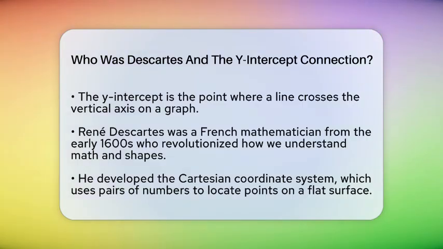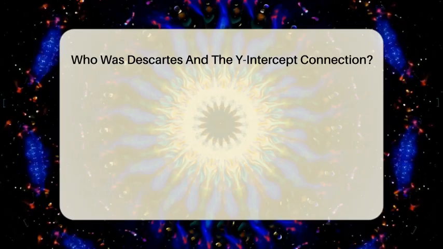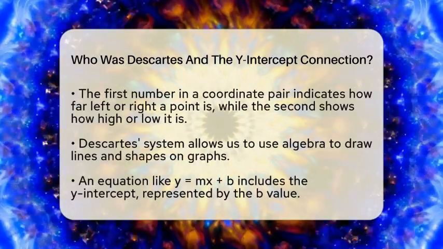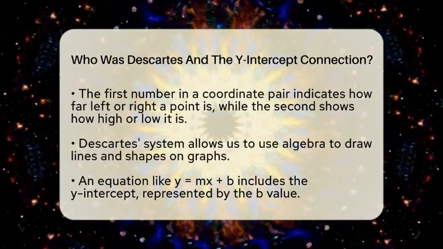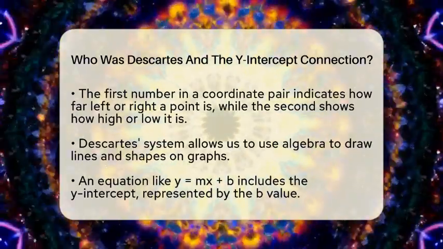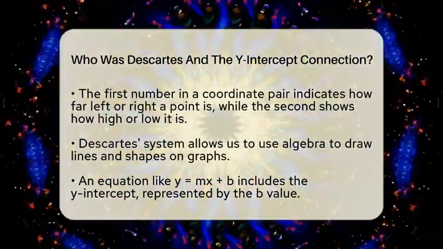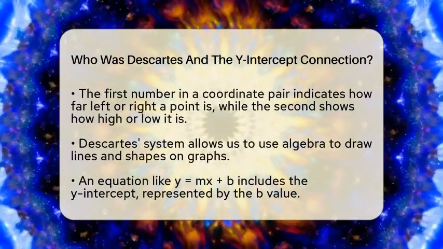He was a French thinker from the early 1600s who changed how we look at math and shapes. He created a system called the Cartesian coordinate system. This system uses pairs of numbers to tell us exactly where a point is on a flat surface. The first number tells us how far left or right it is, and the second tells us how high or low it is. Thanks to Descartes, we can now draw lines and shapes using algebra.